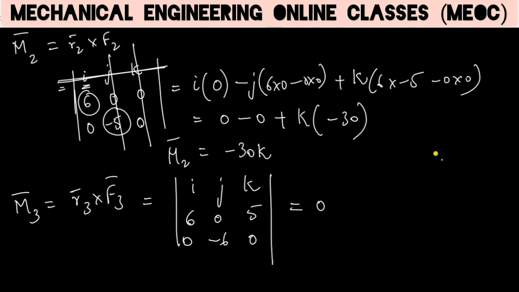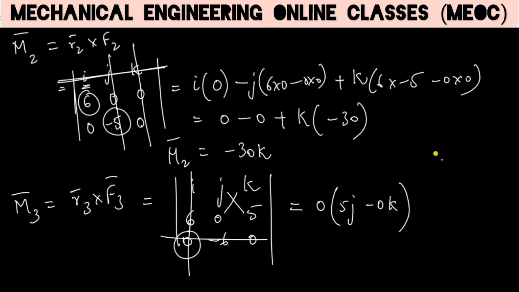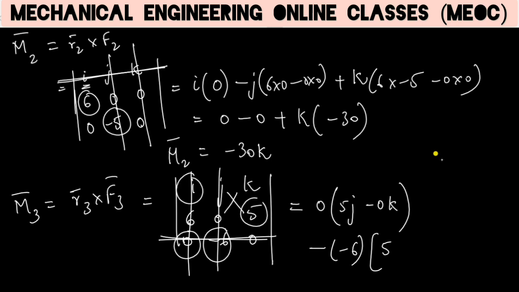I'm using the third row: 0 into 5j minus 0k. Then minus of minus 6 into i into 5, 5i, minus 6 into k.